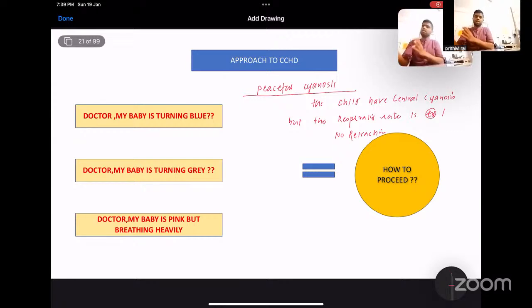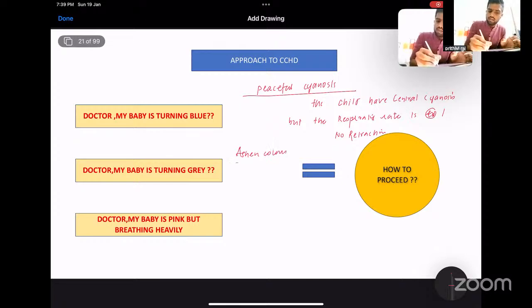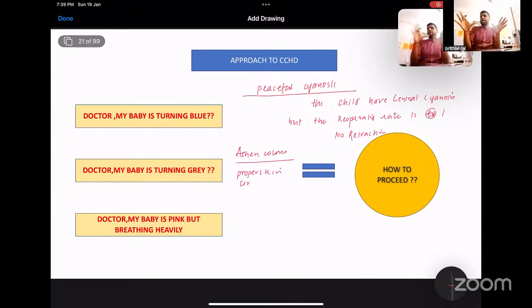This is one scenario. The second scenario: doctor, my baby is turning gray. What does gray mean? Ashen color. When there is no proper skin color, when proper skin circulation is not there, the color will be pale. This means the baby is presenting with shock.